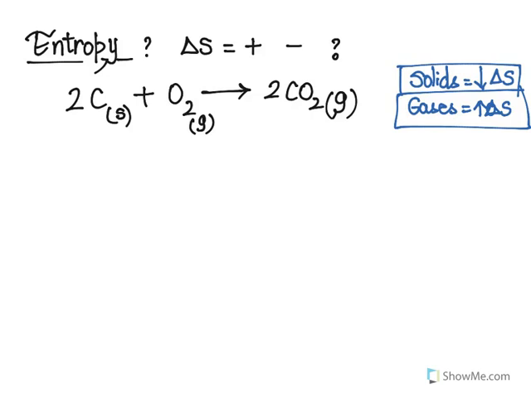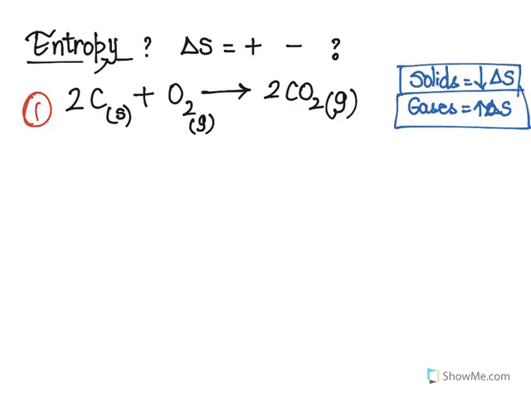All right, so another type of question that you could be asked is related to entropy. Entropy, remember, was delta S, and it is basically the measurement of disorder in a system. Gases will have more disorder because there's more available space for atoms to move around, so they are more disorderly as compared to solids. Solids have a very low entropy as compared to gases. So the first question that we are going to look at is this one.